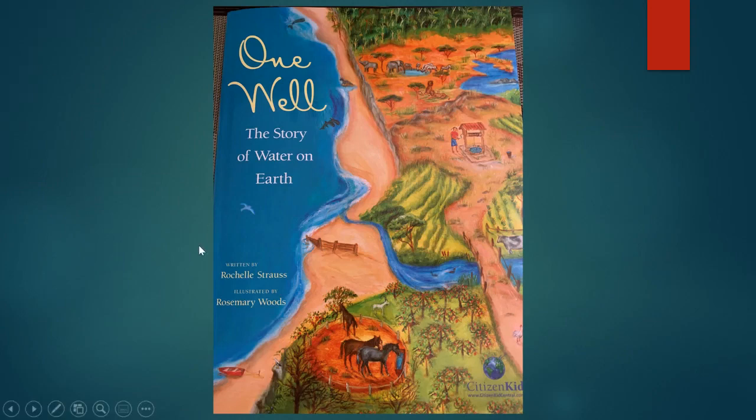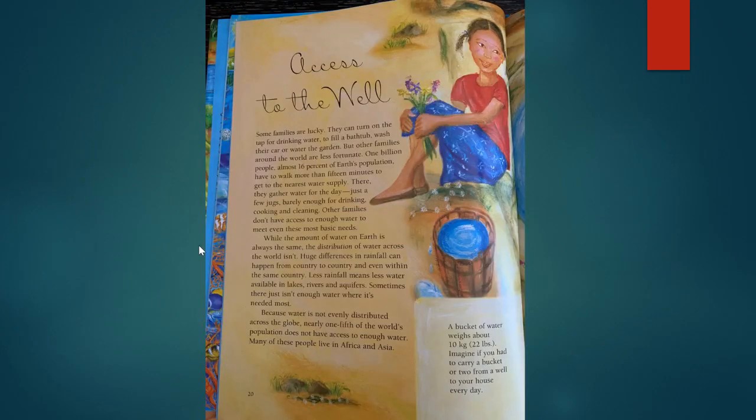Well, the story of water on Earth. Access to the well. Some families are lucky; they can turn on the tap for drinking water, to fill a bathtub, wash their car, or water the garden. But other families around the world are less fortunate. 1 billion people, almost 16% of Earth's population, have to walk more than 15 minutes to get to the nearest water supply. There, they gather water for their day, just a few jugs, barely enough for drinking, cooking, and cleaning. Other families don't have access to enough water to meet even these most basic needs.